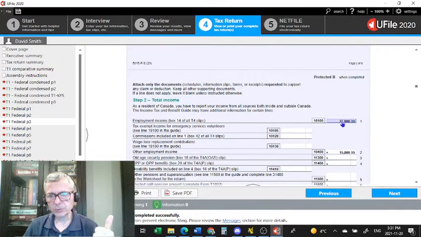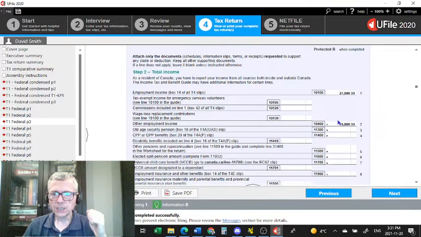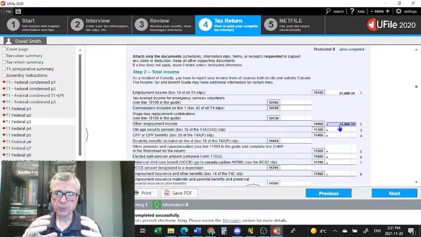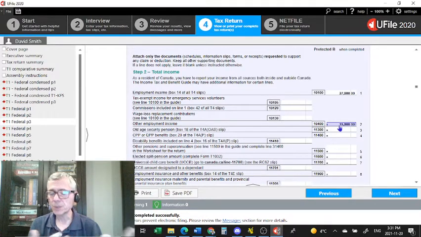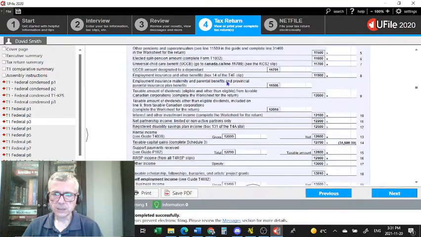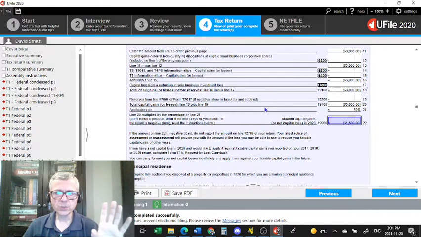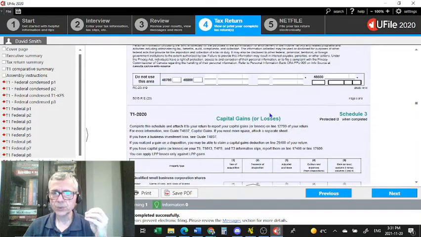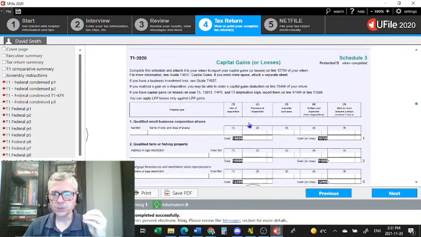That's properly reported, $27,800. The $15,000, recap, it's his wage loss replacement payments less the premiums that he paid previously and did not deduct against any other payments. And negative $31,500. And how do we get that amount? Let's double click on it. This is what we call a drill down, and it'll take us to the source document where the calculation was done. It's actually on Schedule 3, capital gains or losses.